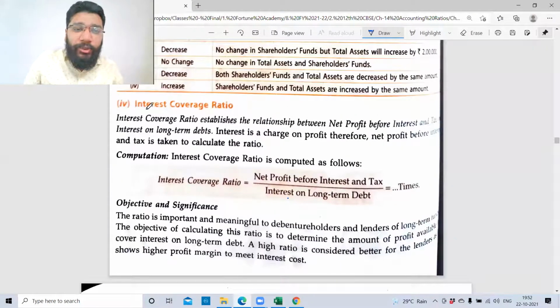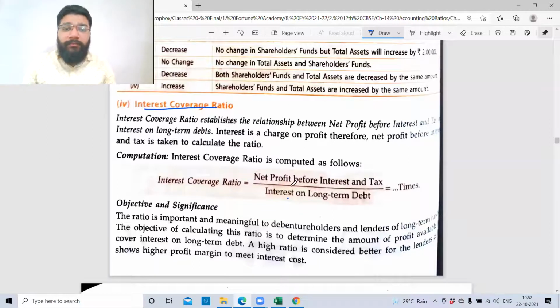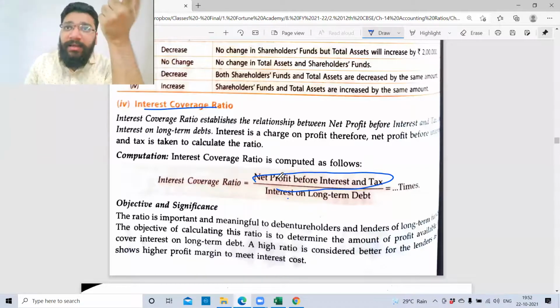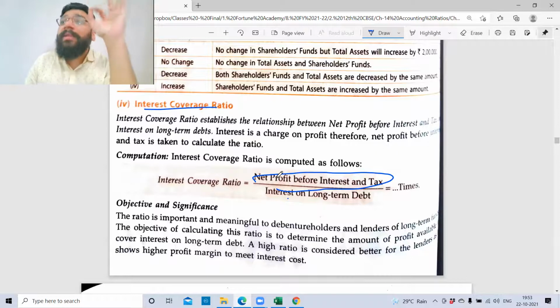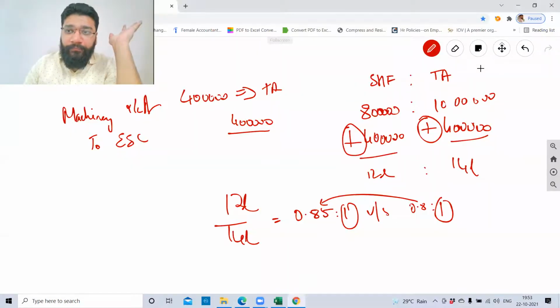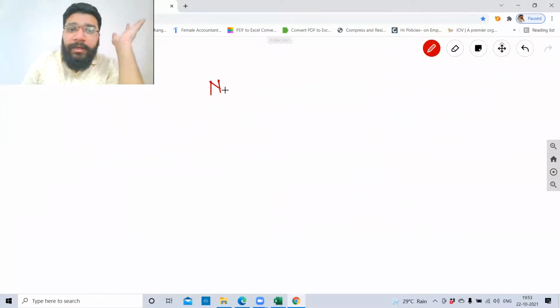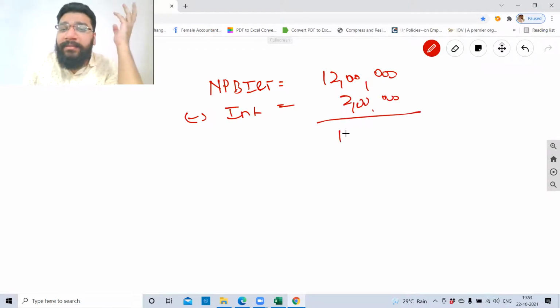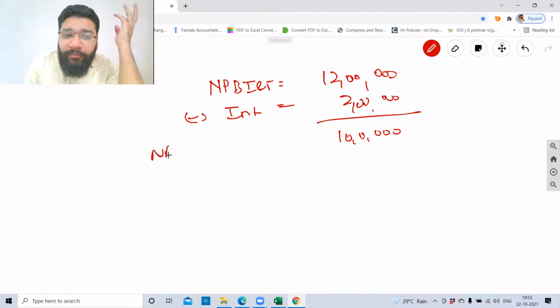Next is interest coverage ratio, guys. The formula is net profit before interest and tax. Before indicates before minusing interest, before minusing tax. I want the net profit which is available before paying interest, before paying tax. Let's suppose it is 12 lakh rupees. From that, you will first pay interest, 2 lakh rupees. So what is the balance? 10 lakh, which is net profit after interest before tax.